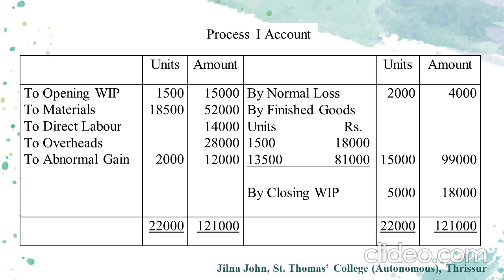And then we have to post the normal loss and finished goods plus closing working progress. Normal loss is 2,000 units amounting to the scrap value of 2 rupees, that is 4,000 rupees. Finished goods units 1,500, amount chargeable as 18,000, and 13,500 units as 81,000. So a total of 15,000 units of finished goods amounting to 99,000 rupees. Then regarding closing working progress, 5,000 units amounting to 18,000 rupees. So there also the total comes as 22,000 for units and 1,21,000 for amount.